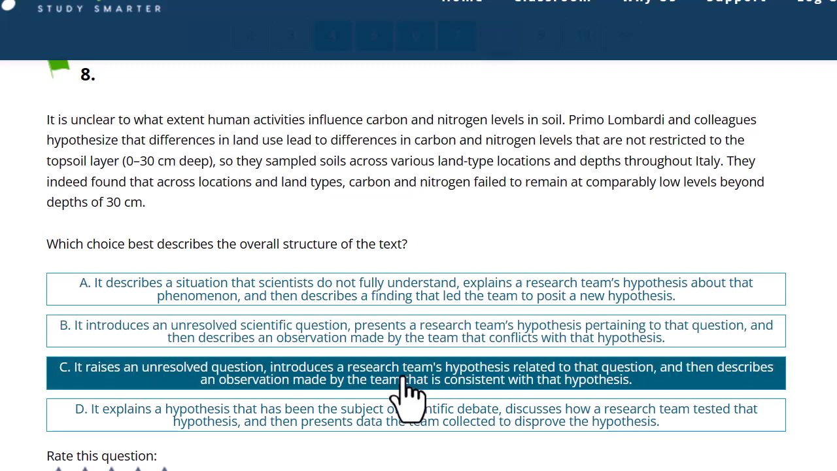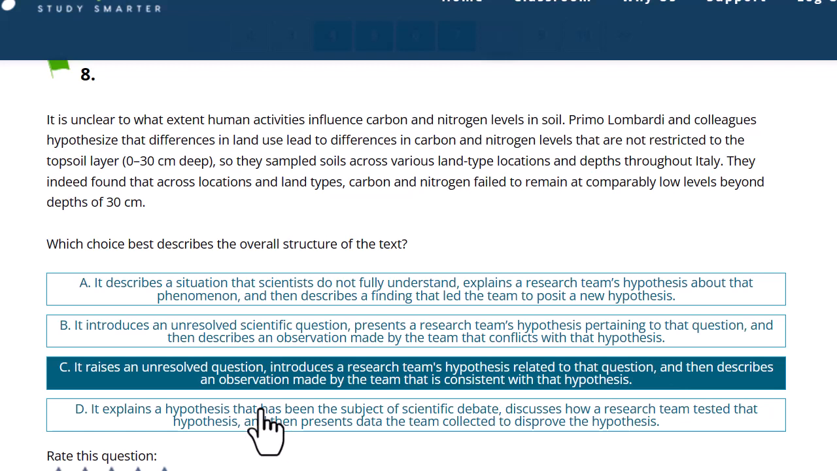It raises an unresolved question, introduces a research team's hypothesis related to that question. Okay, so far, again, similar and correct. And then describes an observation made by the team that is consistent with that hypothesis. Yes, it confirms the hypothesis. That's going to be our answer.